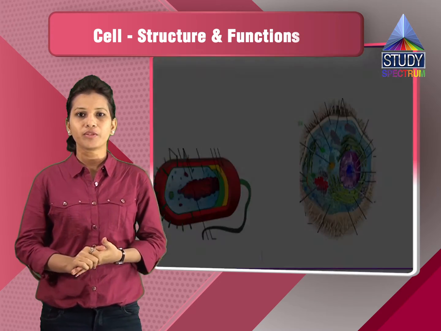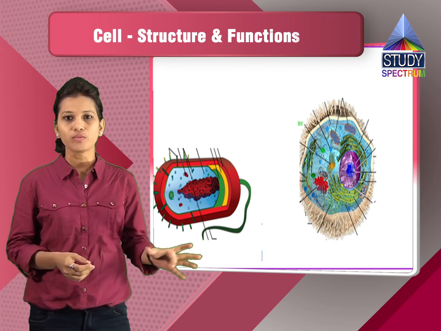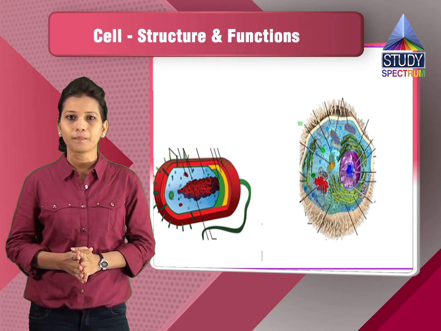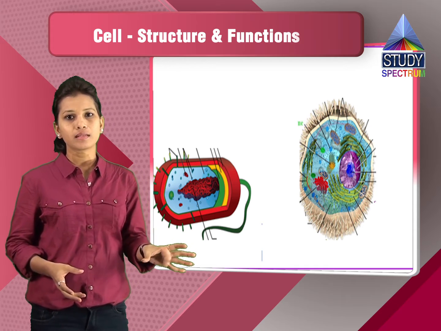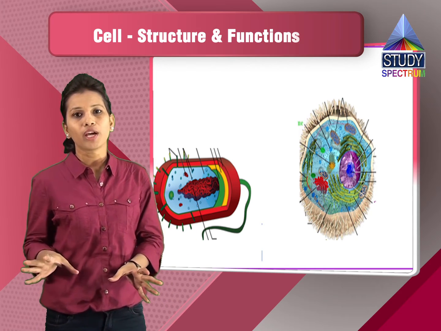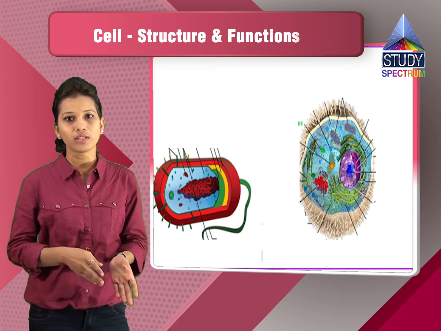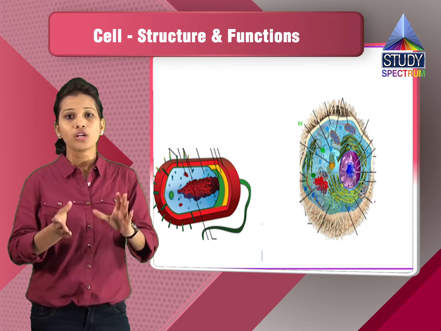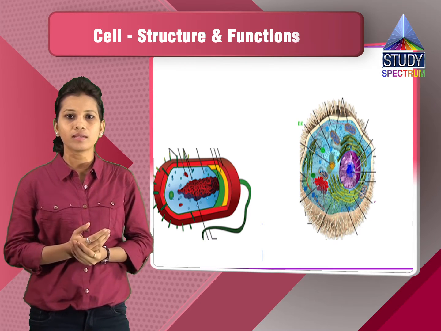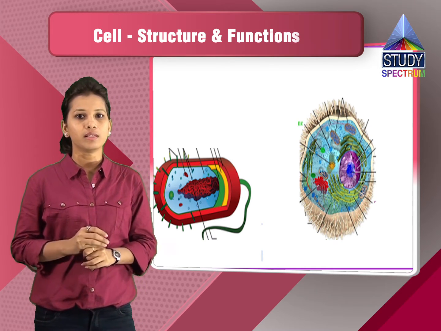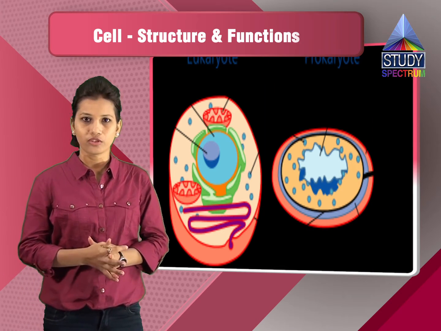So now let us see the difference between the prokaryotic and the eukaryotic cell. The prokaryotic cells, as I have told you, are much smaller in size as compared to the eukaryotic cell. If you consider the prokaryotic cell, it will be a single cell consisting of all the organelles, and the eukaryotic cells will have various different cells, and they are of two types again. We have the unicellular cells and the multicellular cells. In unicellular they have only a single cell which performs all the functions, but in case of multicellular organisms like humans and animals, they have various different cells, and the different cells perform different functions.